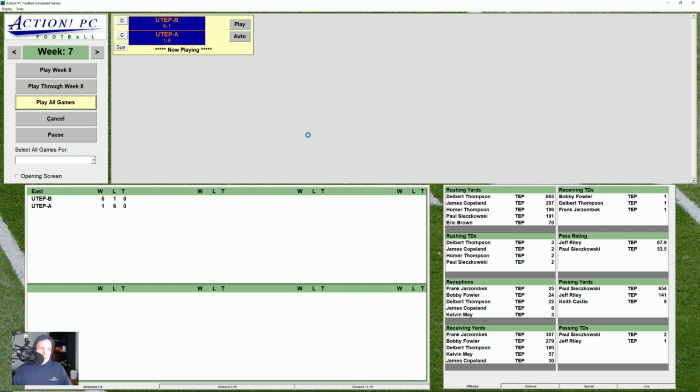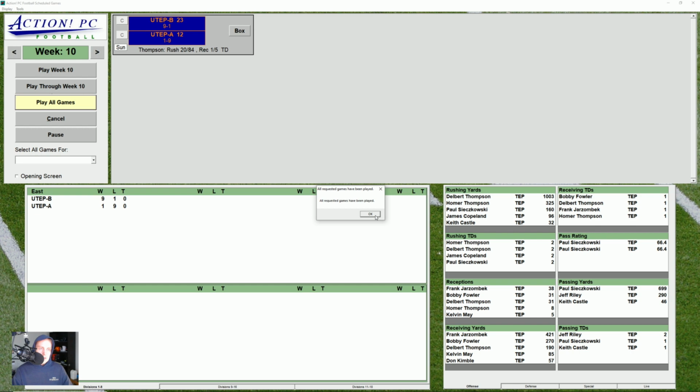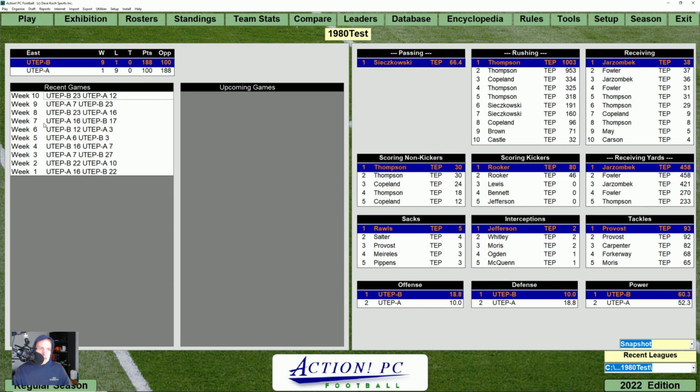And UTEP B is dominating this performance. That's interesting. UTEP B this time goes 9-1 against 1-9 for UTEP A, and ends up outscoring the opposition by a very, very large margin, which is kind of the opposite of the impact I figured that this would have.